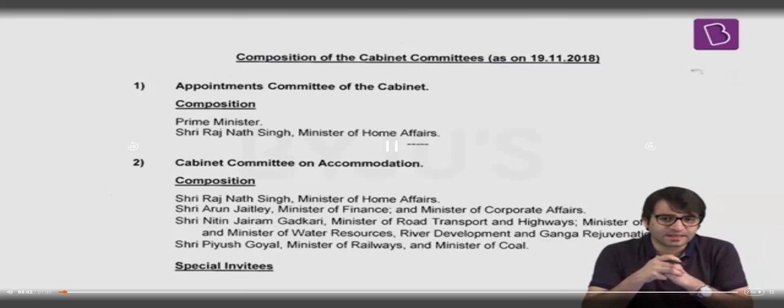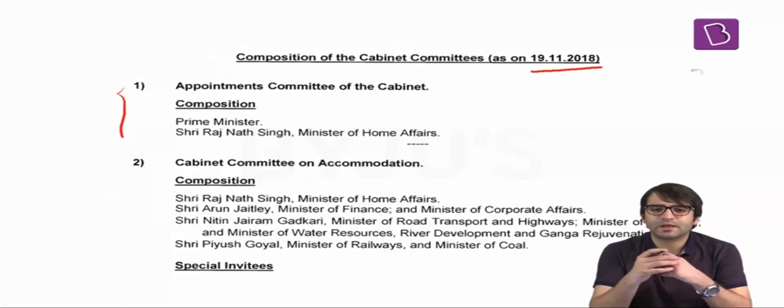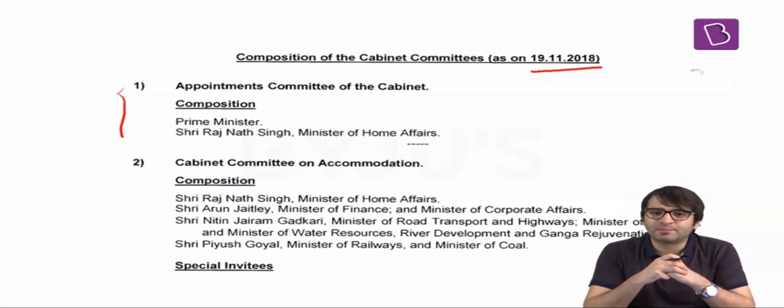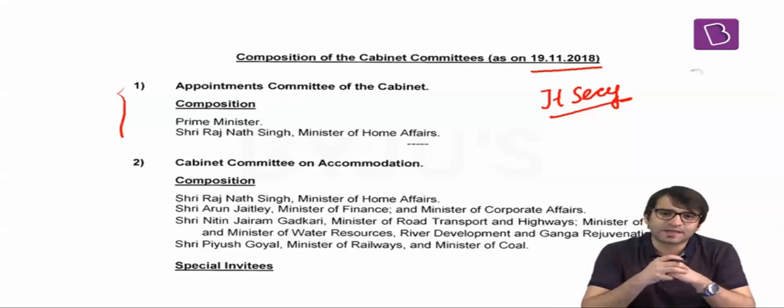As I told you, there are 6 cabinet committees as on 19th November 2018. First is the Appointments Committee of the Cabinet. Important appointments have to be made. For example, the RBI Governor is to be appointed. Principal Secretaries are to be appointed. All the appointments at the level of Joint Secretary or above, at the central level, if they are to be appointed, for that there is a committee of the Cabinet called the Appointments Committee of the Cabinet,